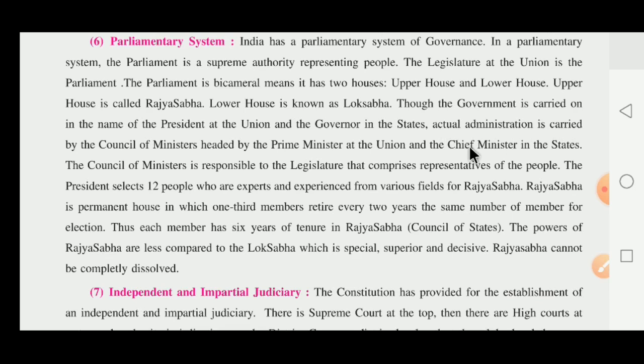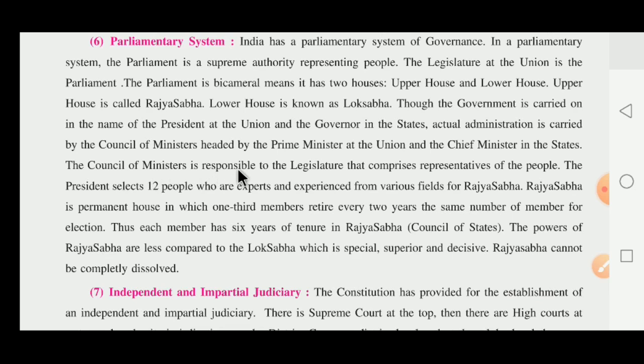The actual administration is carried out by the council of ministers. This council of ministers is headed by the prime minister at the union level and by the chief minister at the state level.